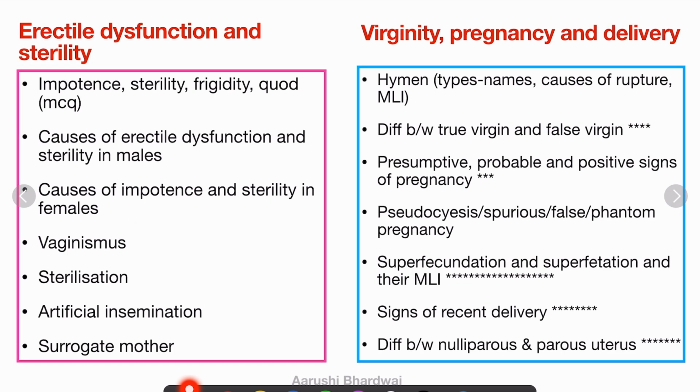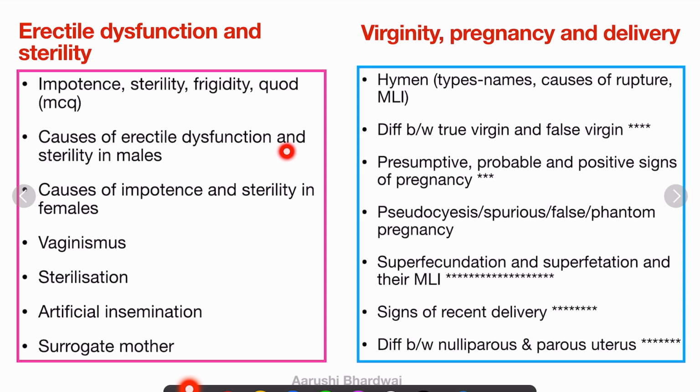Then come a few small chapters, that is erectile dysfunction and sterility, and virginity, pregnancy and delivery. These are small topics and yet an important part of your FMT subject. So impotence, sterility, frigidity and coitus. These are the MCQ points. You have to know the definitions of these.